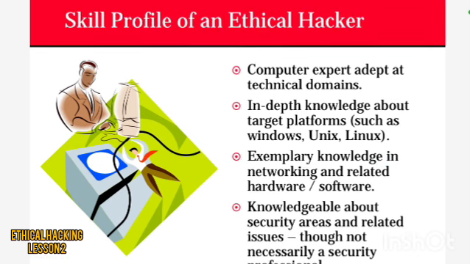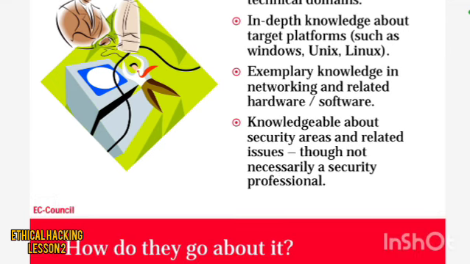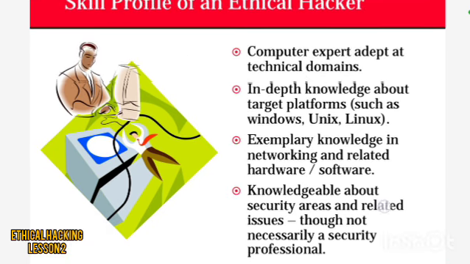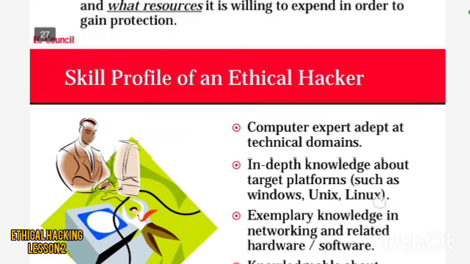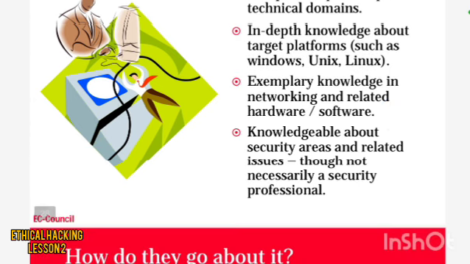An ethical hacker has in-depth knowledge about Unix, Windows and Linux, all these operating systems, and is an expert in the technical domains, with exemplary knowledge in networking and related hardware and software. He is knowledgeable about the security areas and related issues, not necessarily a security professional. These are the four main skills of a hacker: networking skills, operating system skills, technical domain skills, and security area skills.